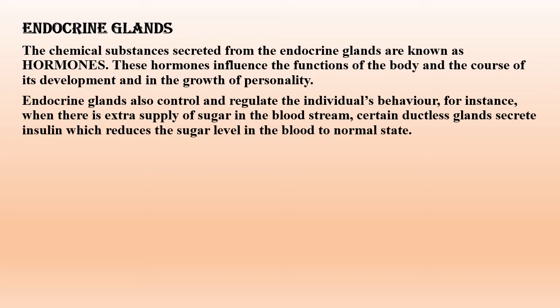These endocrine glands also control and regulate the individual's behavior. For example, when there is an extra supply of sugar in the bloodstream, certain ductless glands, or endocrine glands, secrete insulin, which reduces the sugar level in the blood to a normal state. These glands are known as ductless glands because they don't have any duct, unlike other glands. That means they do not have any pipe-like structure through which the hormones are secreted. They are secreted directly into the bloodstream.